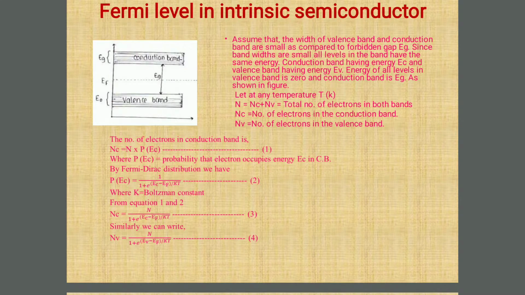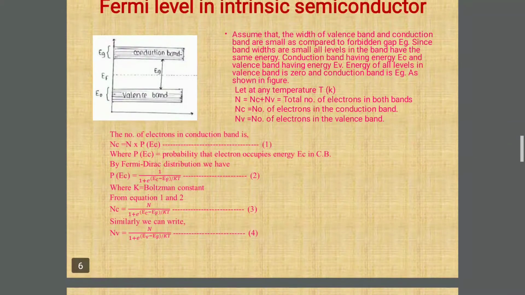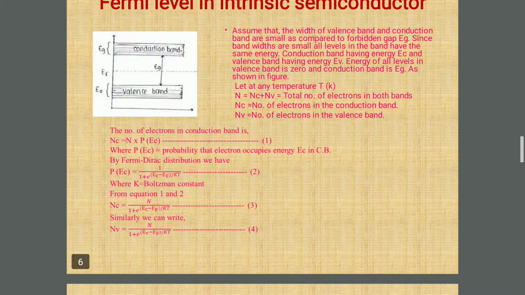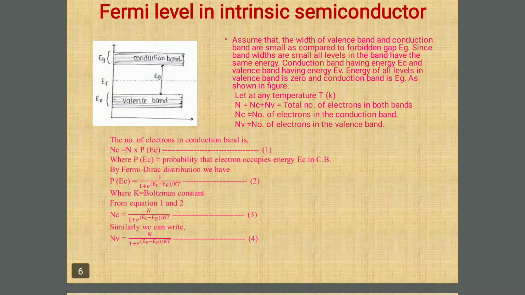If we check the figure, it indicates that the Fermi level is in the middle of the valence band and conduction band. Assume that the widths of the valence band and conduction band are small as compared to the forbidden gap, that is the energy band gap Eg. Now, since bandwidths are small, all levels in the band have the same energy. Means, instead of the band, we are considering it as a single energy level.